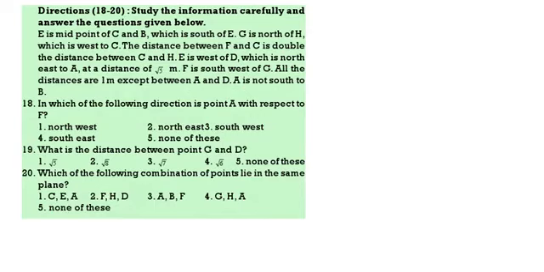E is the midpoint of C and B, which is to the south of E. So that means B is to the south of E. So first write down C, then E, then B. Then G is to the north of H, which is to the west of C. So H is to the west of C. G is to the north of H.